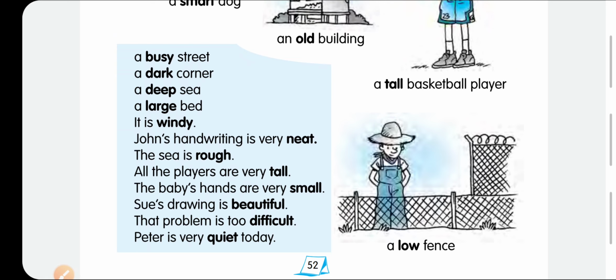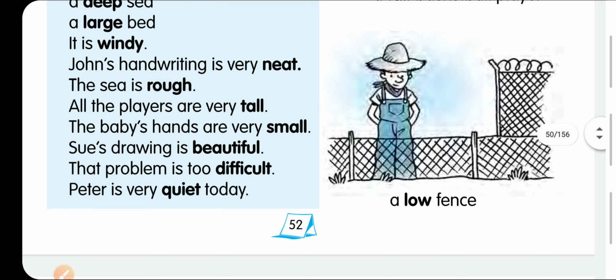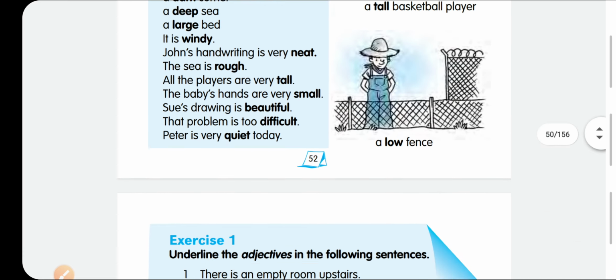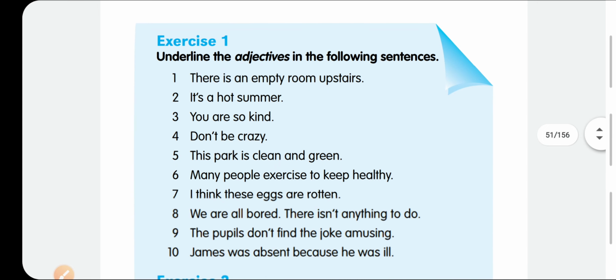But most of the time the adjective is used before the noun. For example, you can see here a low fence. A low fence means the fence is very low in height. So this word low is describing the character of the fence, whether it is high or low. In the next part we'll complete one small exercise, and it's quite easy for you.